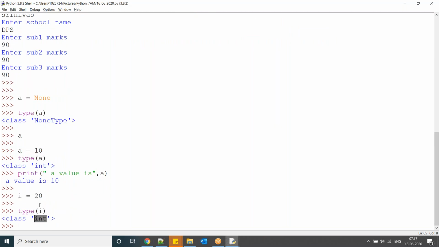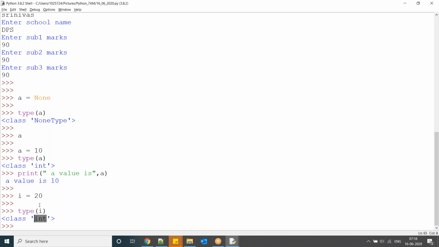In other languages like C and Java, we have different types: int, long, long long, double, signed, unsigned. But in Python, we don't have multiple types. Any numerical number, whether it is a single digit, 10 digits or 20 digits, comes under integer. In Python, we have only one single data type called integer.